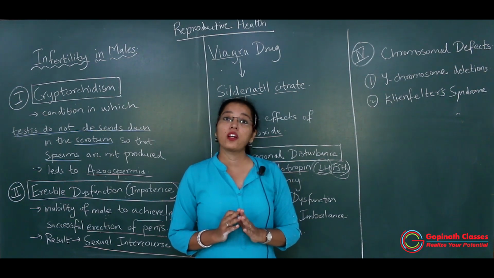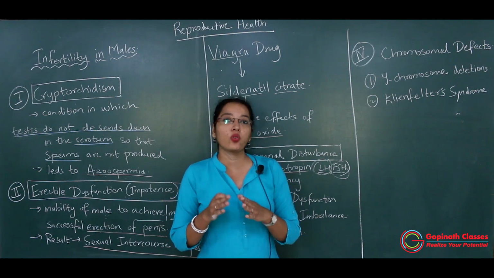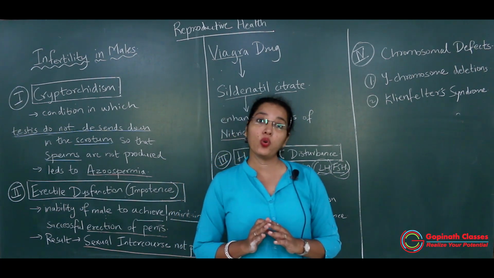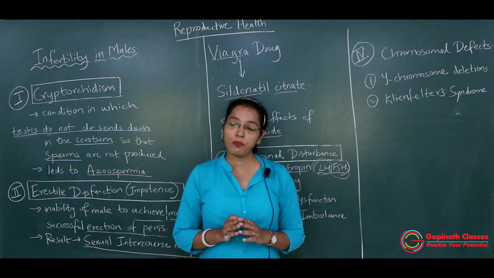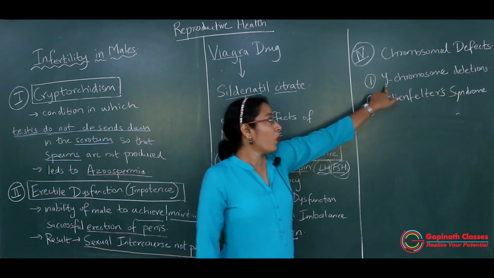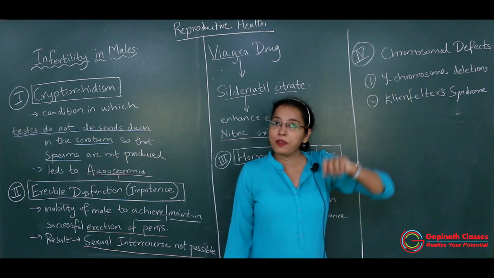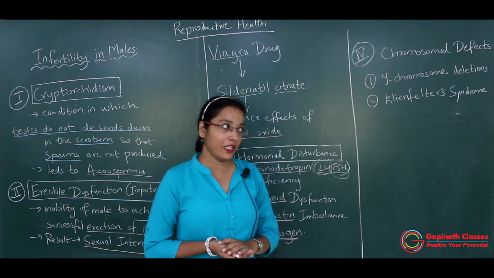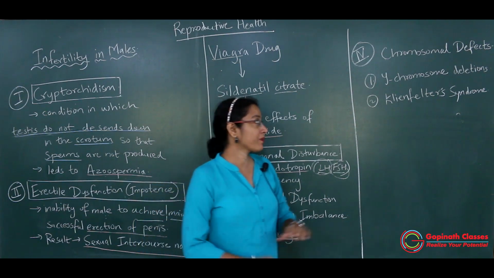Y chromosome. And if there is deletion of the Y chromosome, if the cell has no Y chromosome, then how can the male produce sperms? Got it? So Y chromosome deletion may be one factor for infertility in males.